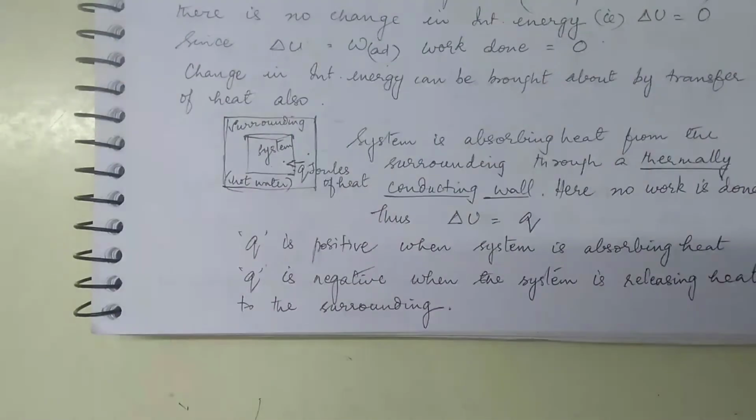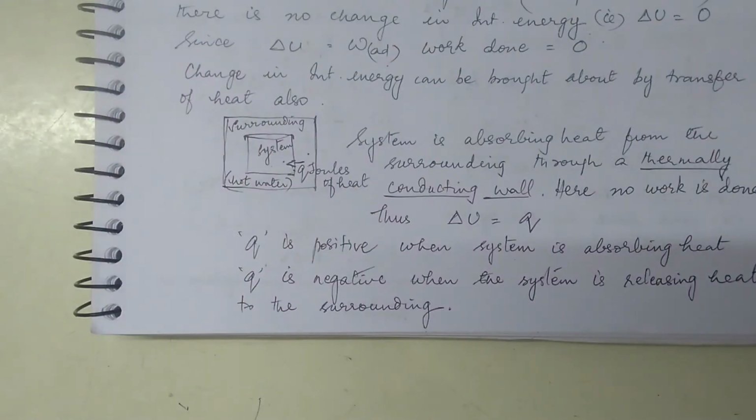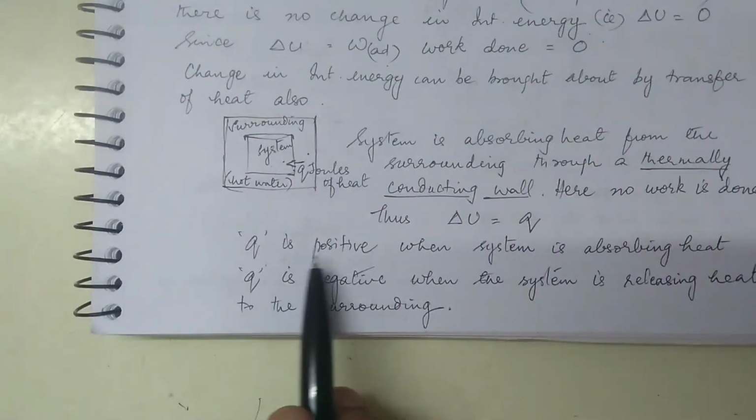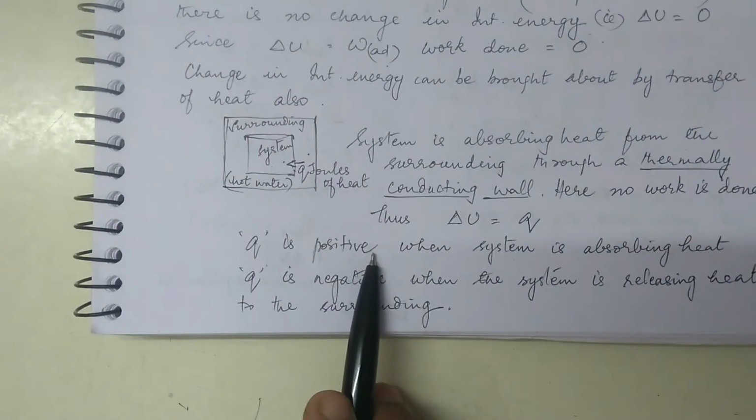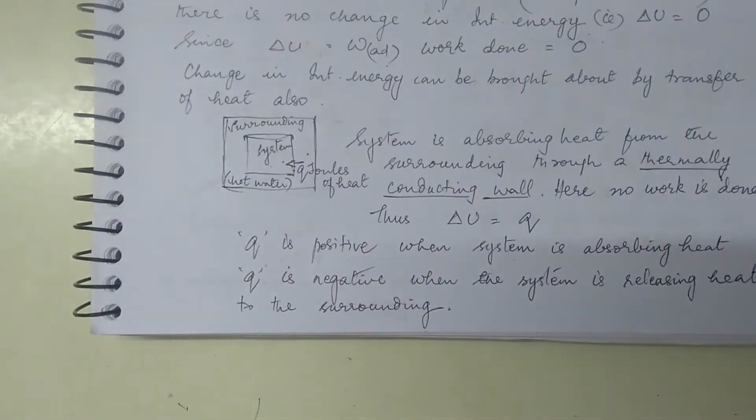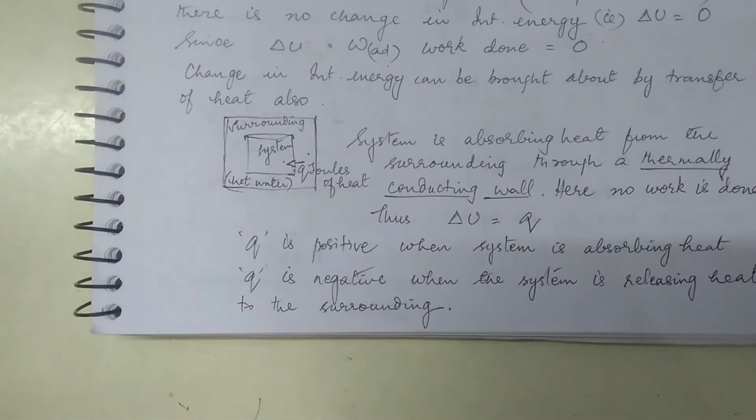Okay. So both W and Q are in terms of the system. The system is doing work, it is spending some energy, so it will be negative. Now if something is done on the system, then W is positive. Same way, the system is absorbing heat, Q is positive, taking in is positive. Giving out, that is negative. Okay?